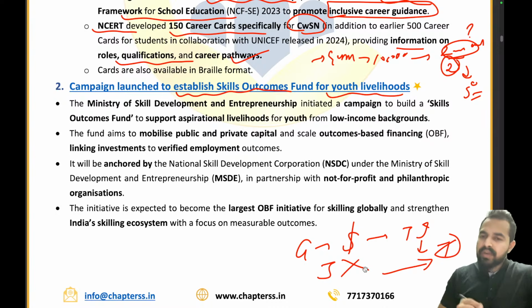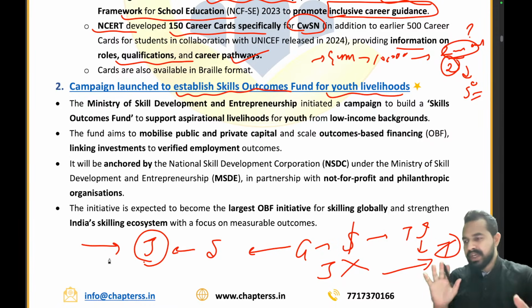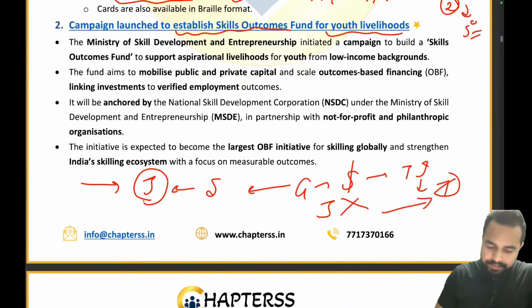So why not reverse the process now? Now we will tell the institutes that you train the students, they get jobs, and then we will fund you for training the students. Understood? So let's come back to this news article.